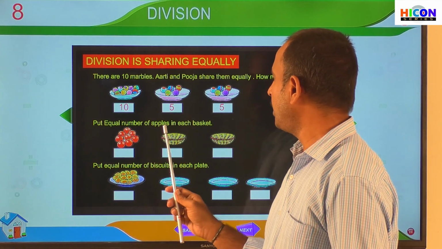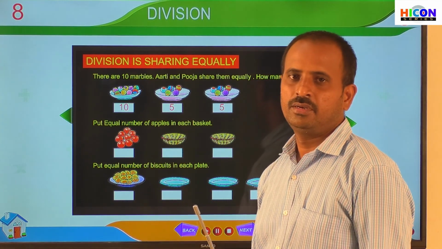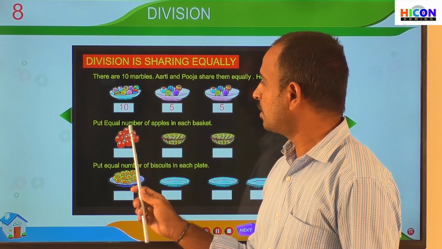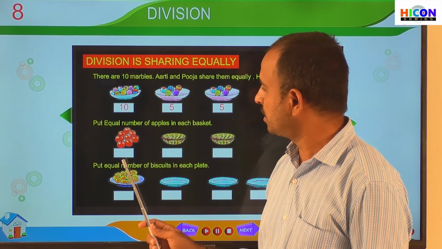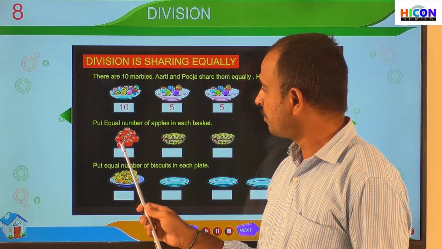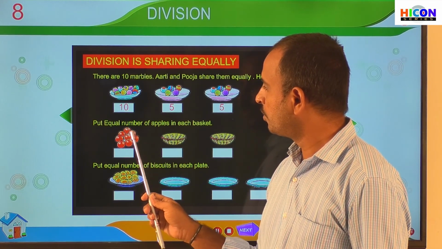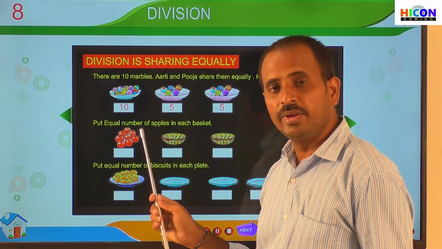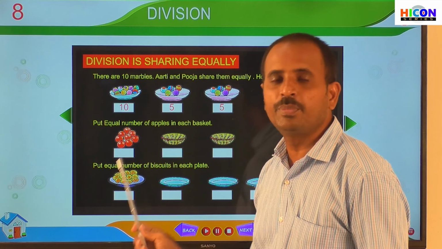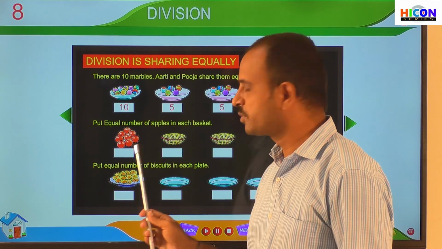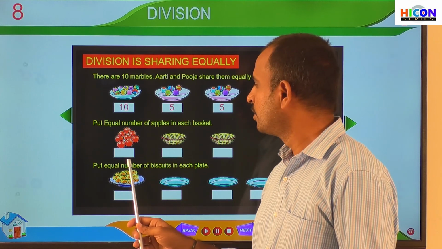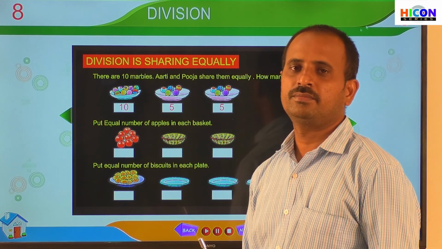Put an equal number of apples in each basket. Children, look at the next problem. What are you observing here? You are observing some apples. How many apples are there? Let us count: 1, 2, 3, 4, 5, 6, 7 and 8. So there are 8 apples. Write 8 in this box first. How many apples are there? 8 apples. So write 8 here first.